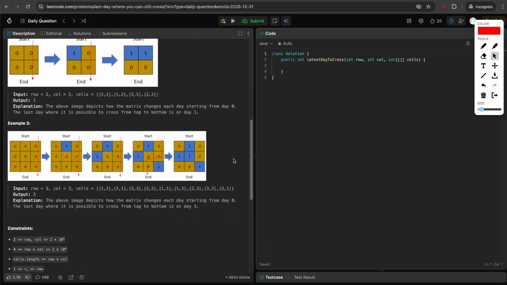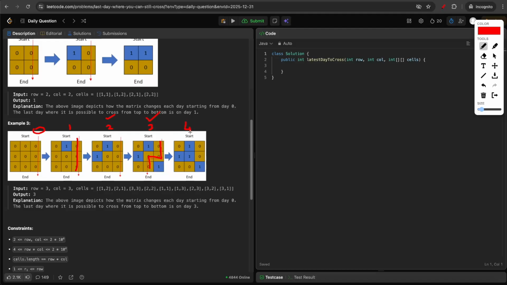And finally, if we check the third example, this is on day 0. On day 1, the 1, 2 cell gets turned into water, but you can move from top to bottom in this direction. On day 2, this cell got turned into water. If you start from this cell, you can't reach the bottom, but if you start from this cell, you can reach the bottom row. So on day 2 as well, it's possible. Now on day 3, this cell got turned into water, but still if you start from here, you can move across in this direction and reach the bottom row. So day 3 as well, it's possible.